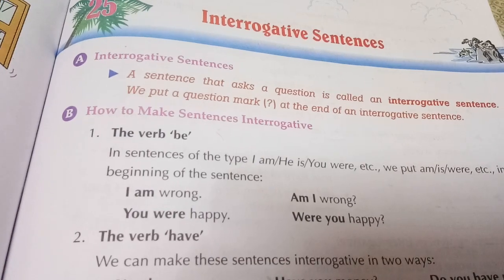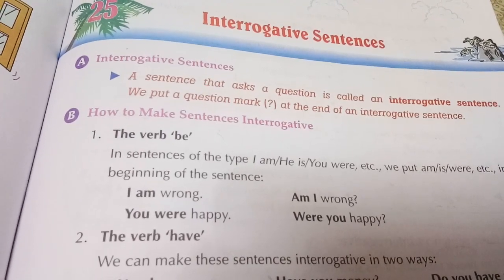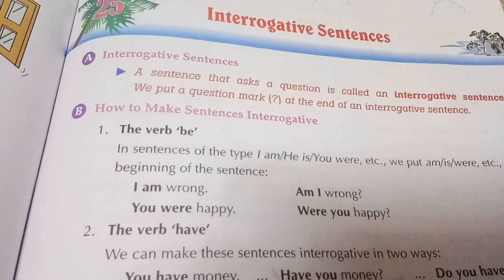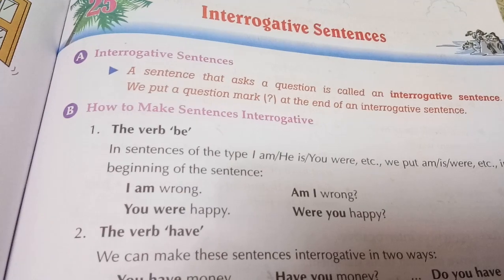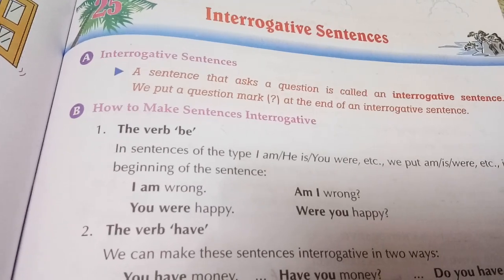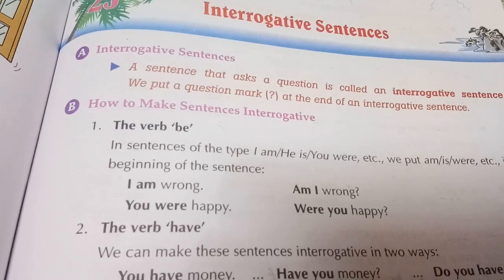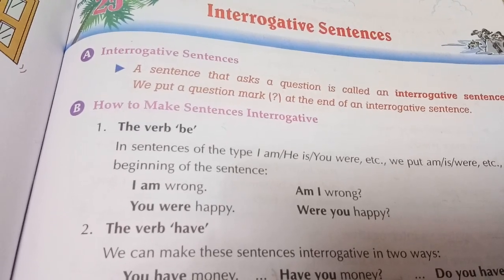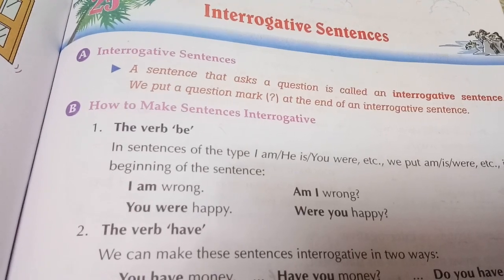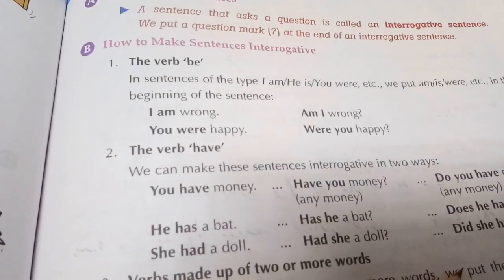So children, interrogative sentences. The word interrogative itself tells you that we have to make a question out of a simple statement. So a sentence that asks a question is called an interrogative sentence. And whenever we are doing interrogative sentences, the main thing is to put a question mark at the end. So how to make sentences interrogative?